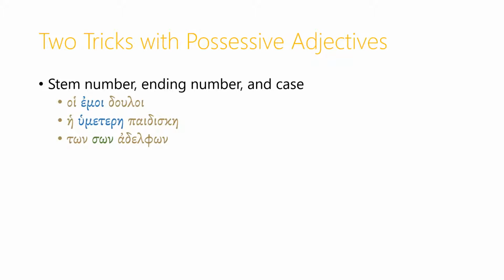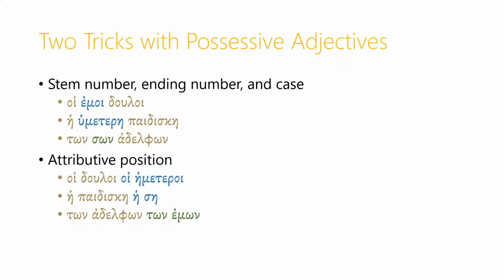So remember, when we're dealing with personal pronouns as a way of expressing possession, then we need to put the pronoun in the genitive. But when we're dealing with possessive adjectives to convey possession, we let the case of the adjective follow the case of the nominal that the adjective is modifying, the thing being possessed.